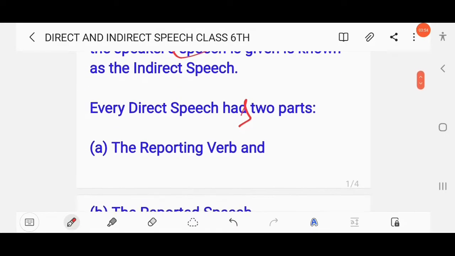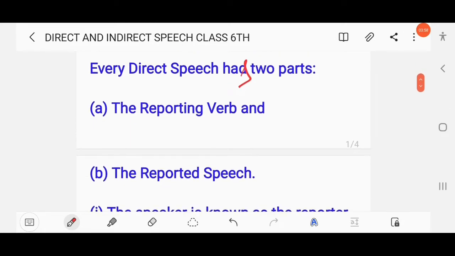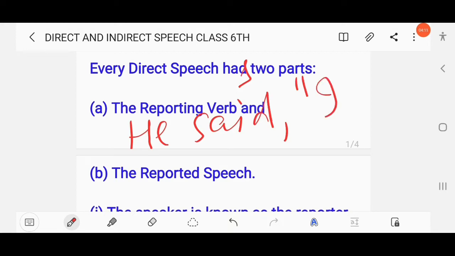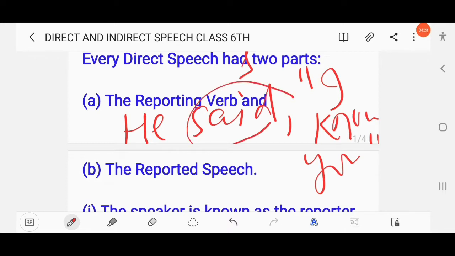Every direct speech has two parts: the reporting verb and the reported speech. For example, he said, I know you. Every direct speech has two parts, first the reporting verb and another the reported speech.